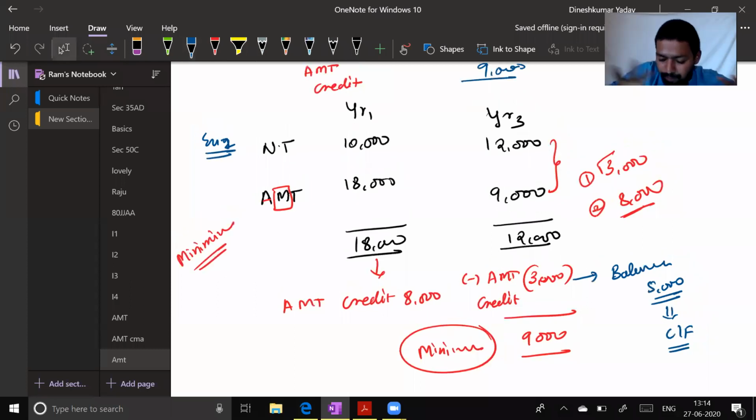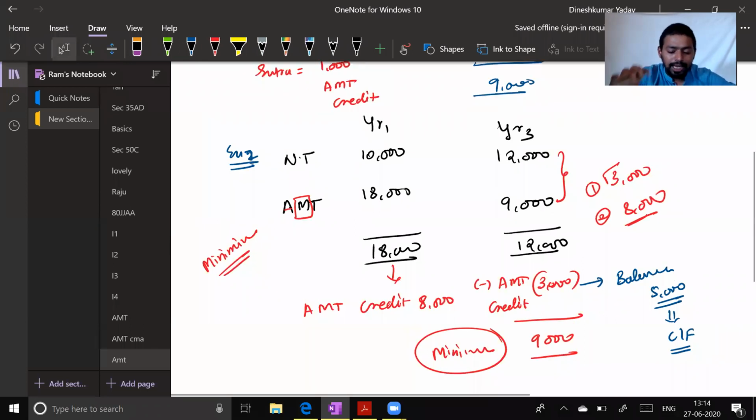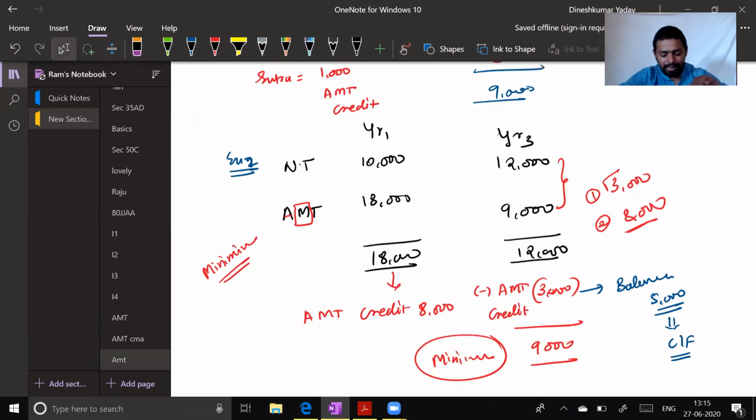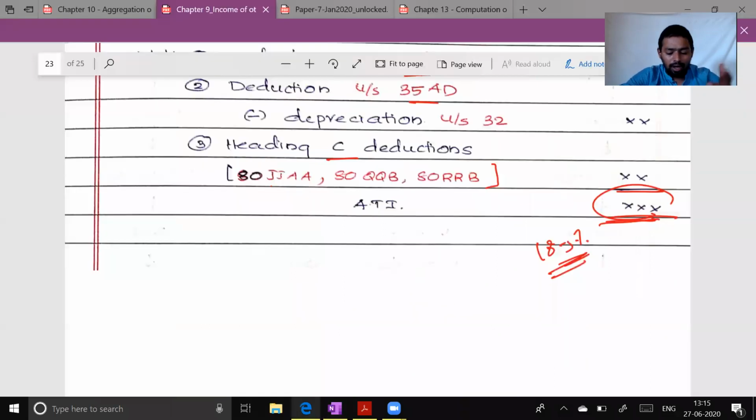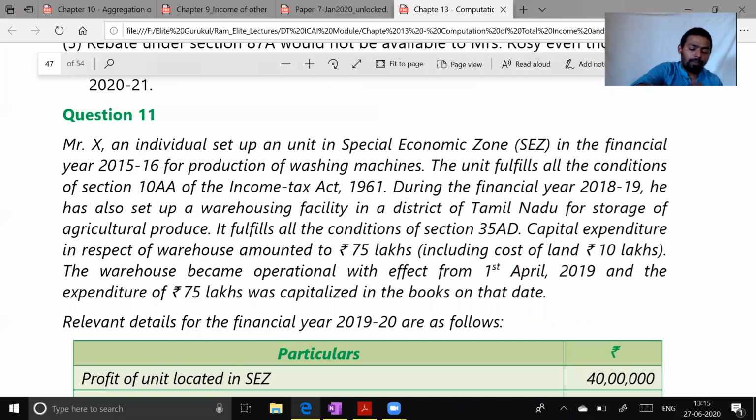Now, based on this theoretical provision that we have discussed, let's take one comprehensive example from the CA model, and then we will jump to the CMA model. First CA model, because that's a full-fledged question on computation of total income, including the effect of AMT. Achha, one point I did not explain to you from this.